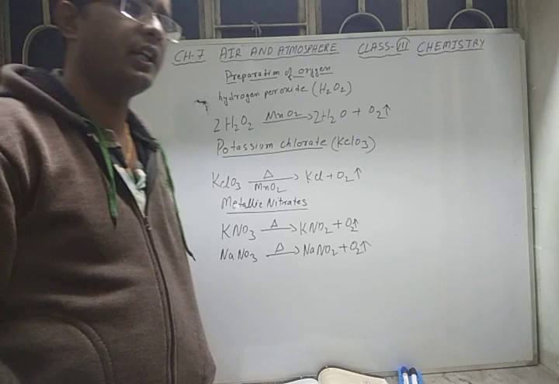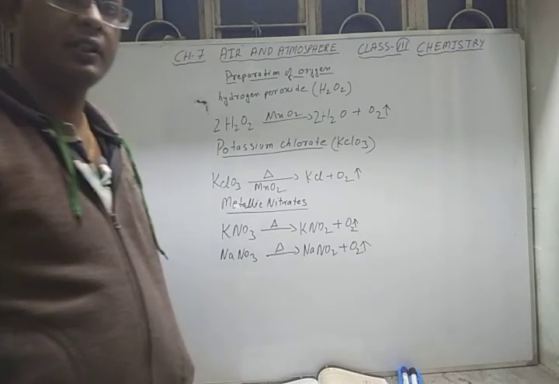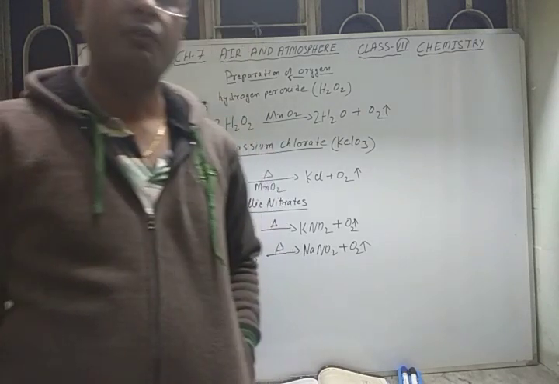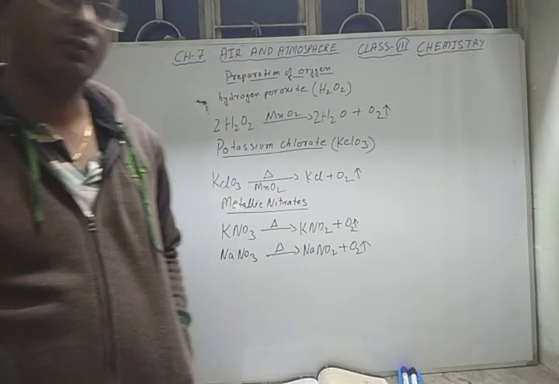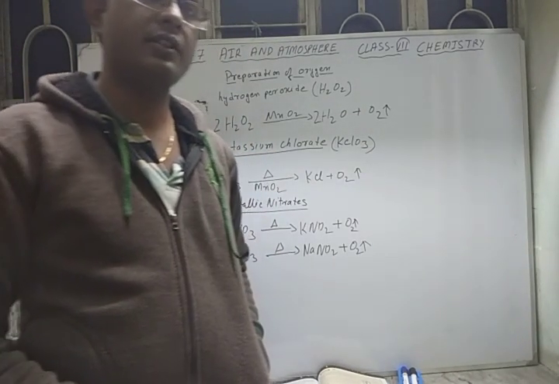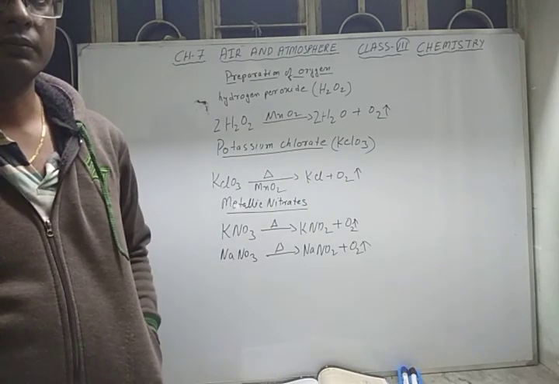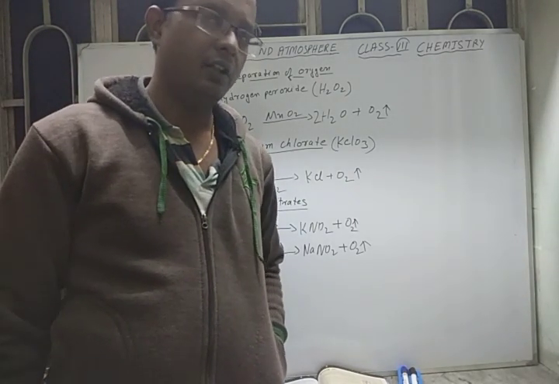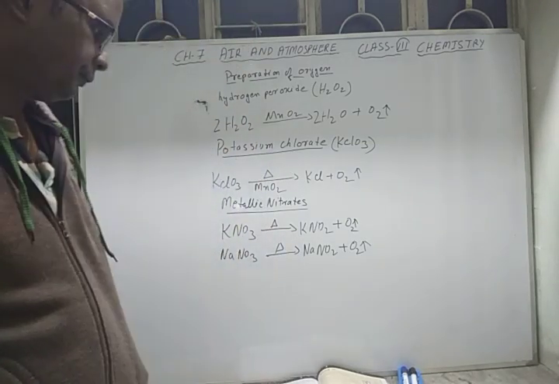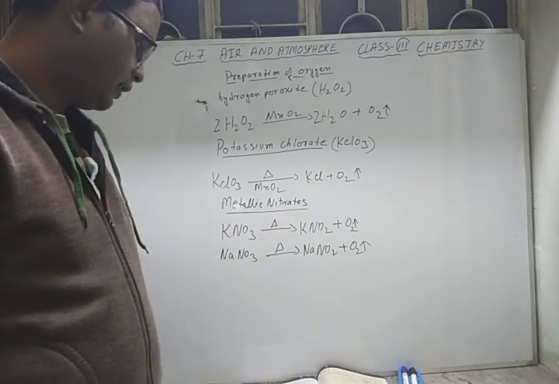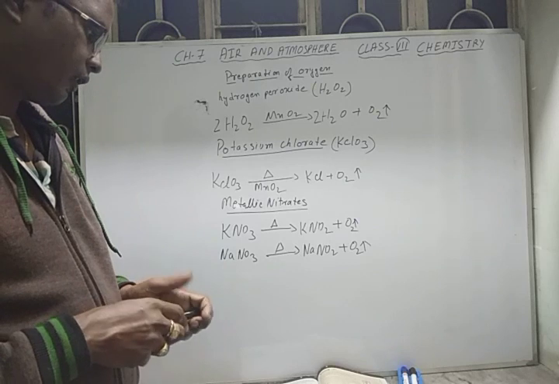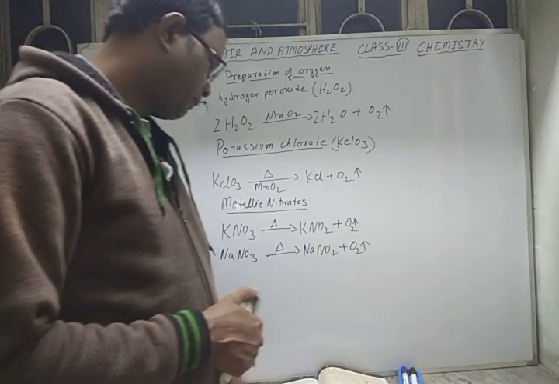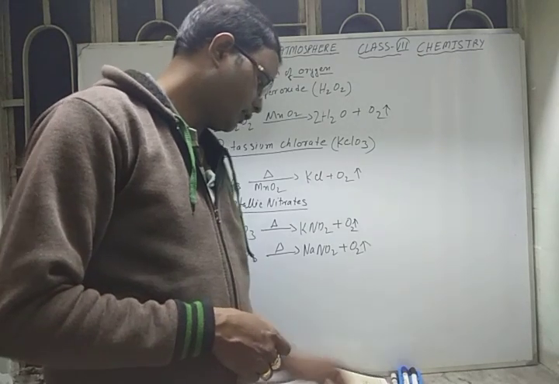And again, you know that by decomposing water by the process of electrolysis, we can break it into hydrogen and oxygen. Oxygen is collected in one gas jar, and hydrogen is collected in the other jar. So in this way we see the preparation of oxygen gas. Now the properties of oxygen.